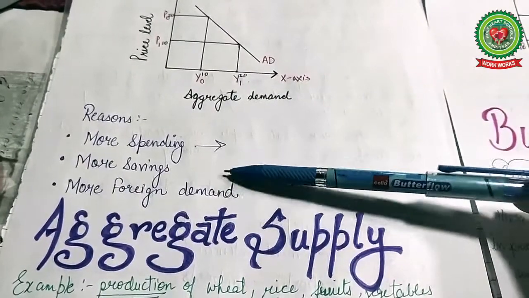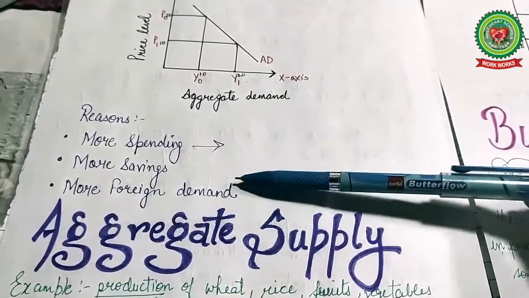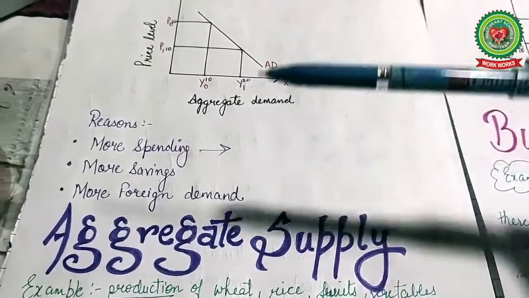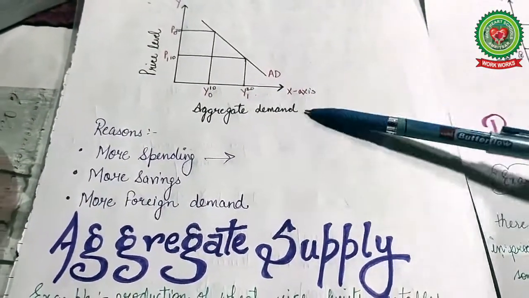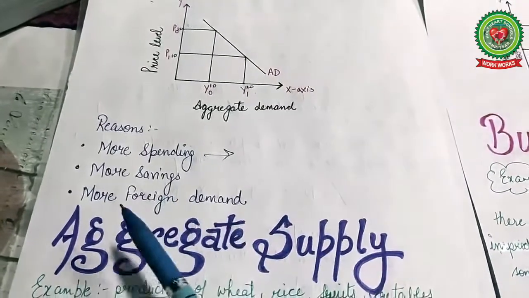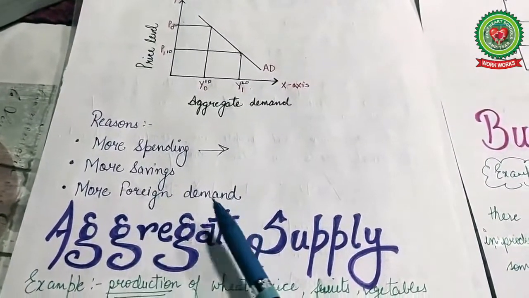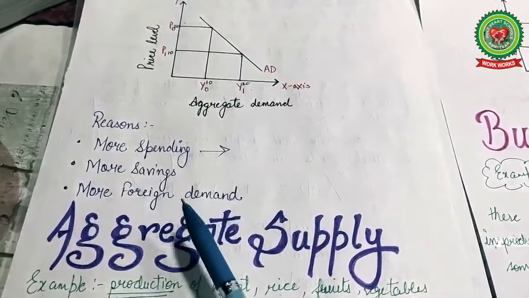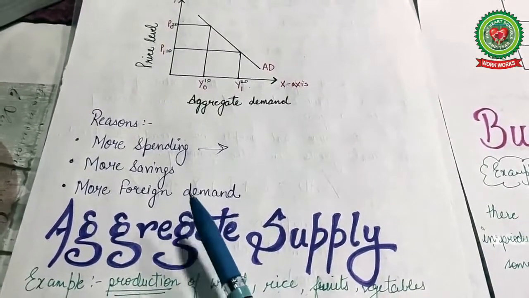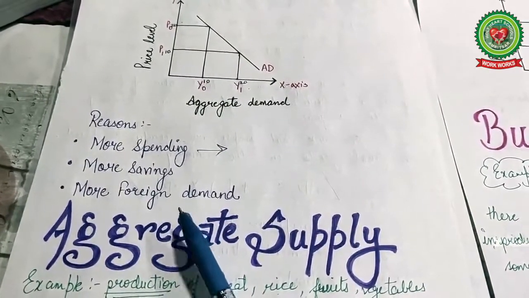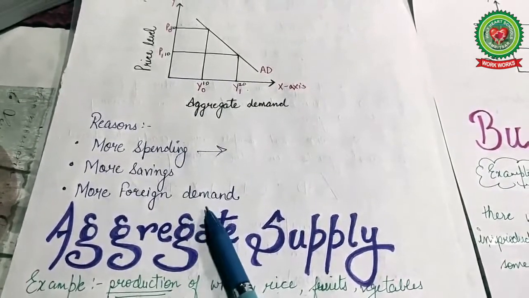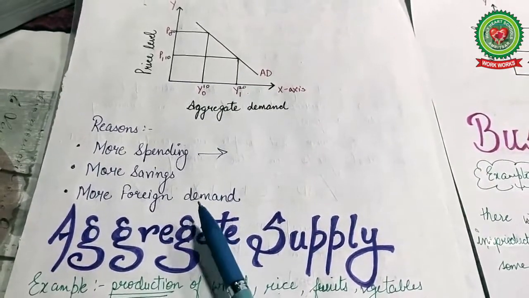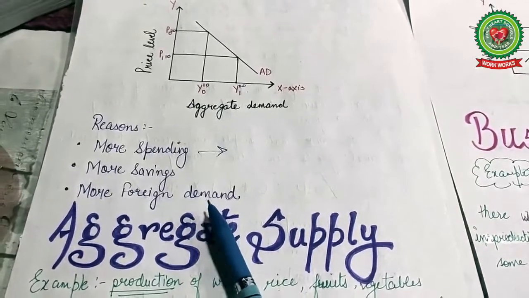Next is more savings. If people save more, there is less demand, and then the prices rise accordingly. Next is more foreign demand for foreign products. If we are exporting more and less is left for the country, that leads to prices rising and demand falling.